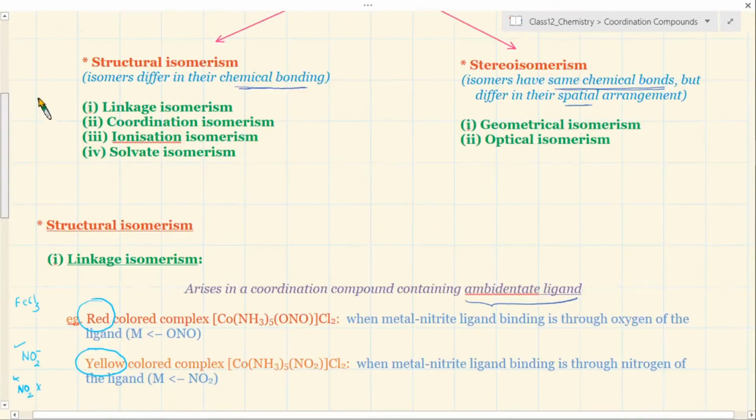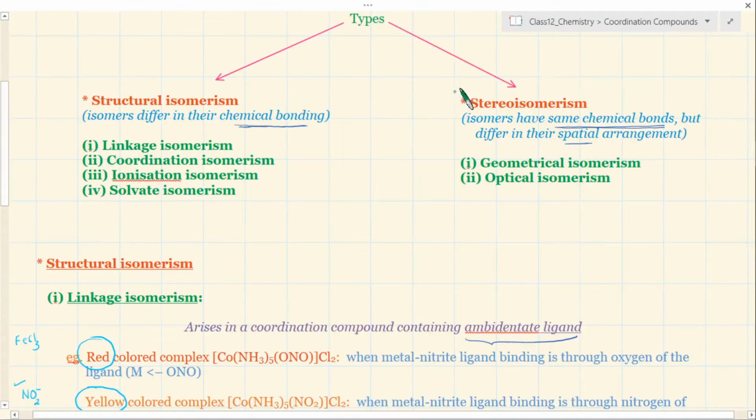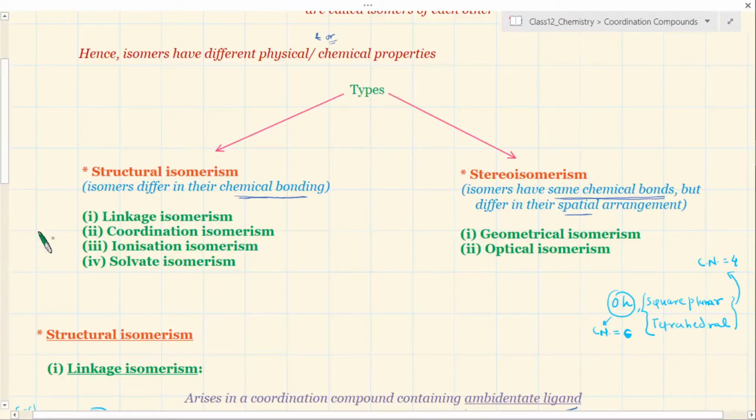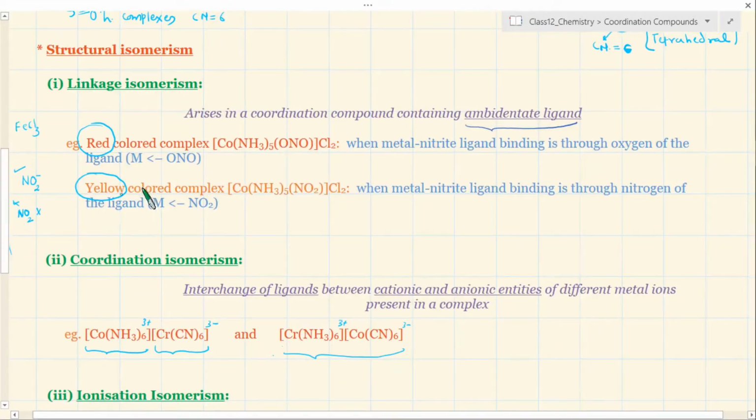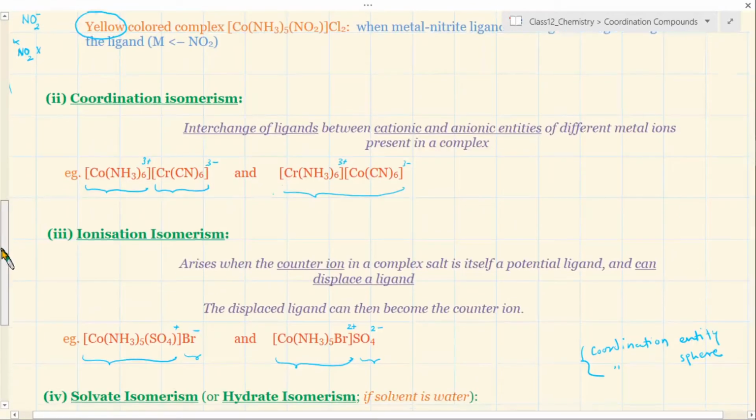Then let's move to another type of isomerism, which is called stereoisomerism. And here you will not find changes in the chemical bonding. Whatever number of chemical bonds you have, they will remain the same, but the spatial arrangement will differ. So whenever we pick up any example, like in discussion of all these categories of isomerism, I have only taken examples of octahedral complexes. I've taken here, this one is octahedral, this one is octahedral. You see that?